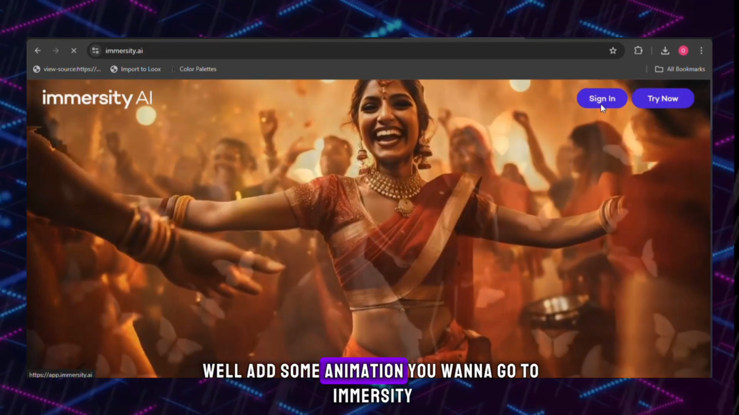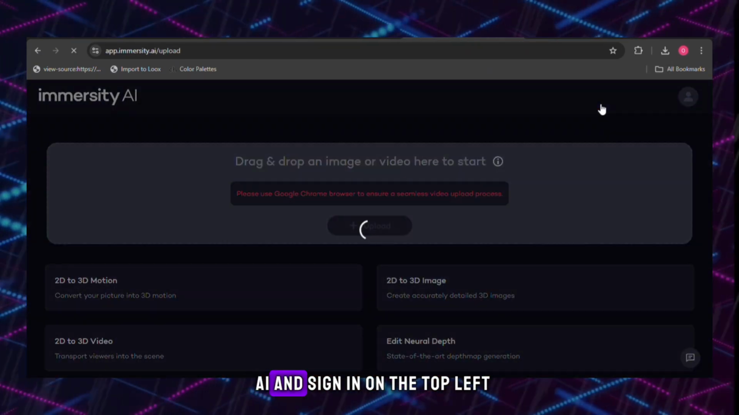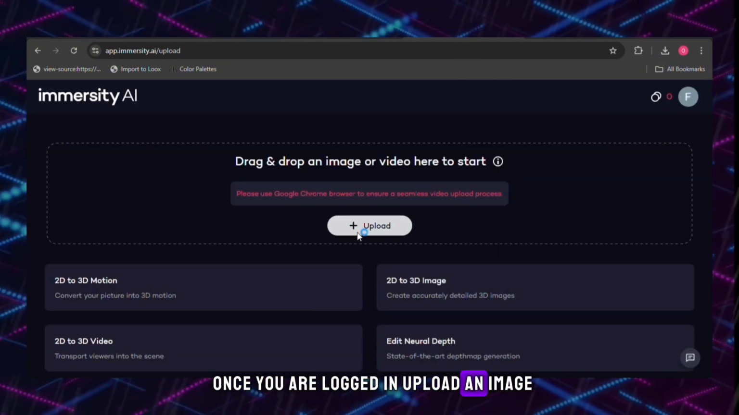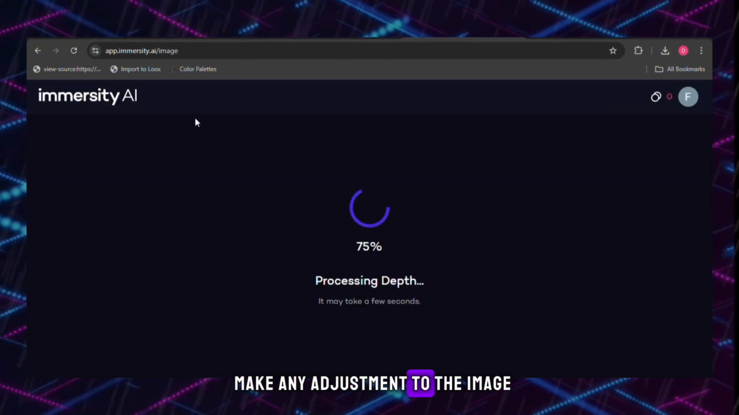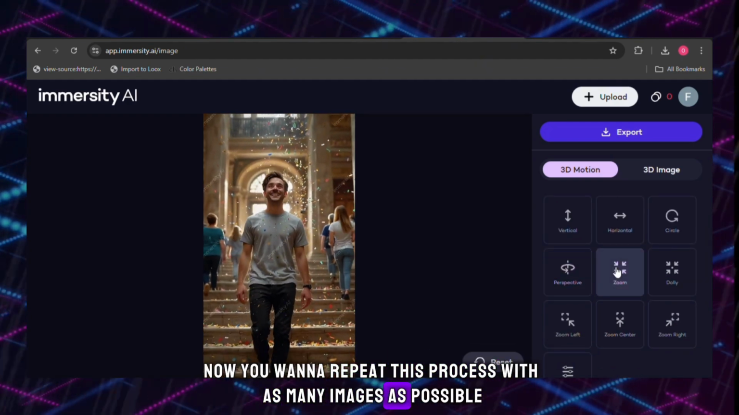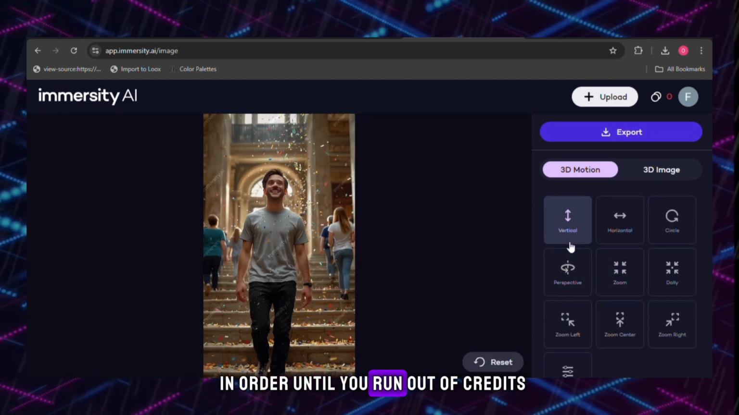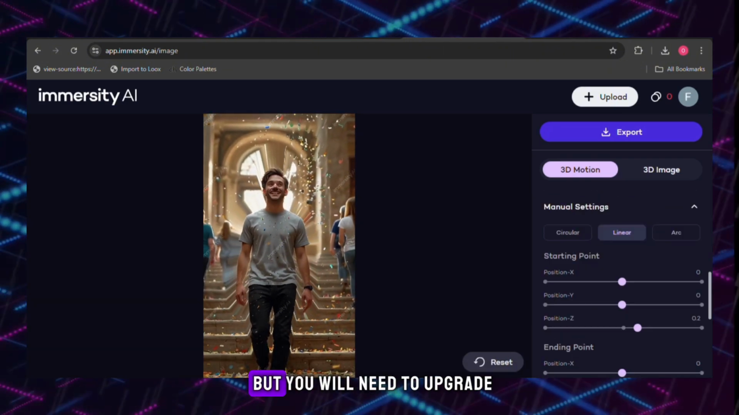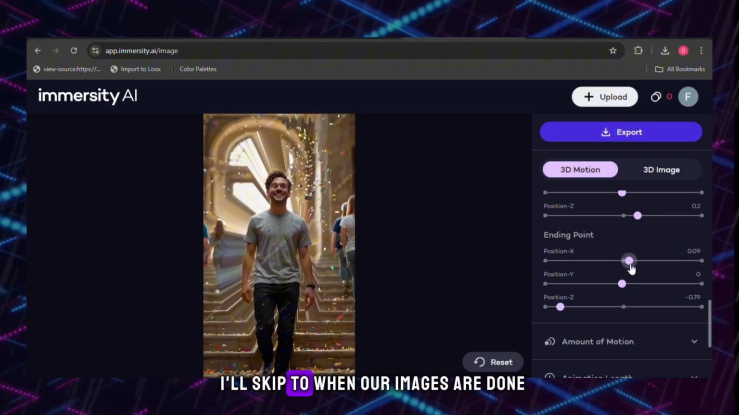We'll add some animation. You want to go to Immersity AI and sign in on the top left. Once you are logged in, upload an image, make any adjustment to the image. Now you want to repeat this process with as many images as possible in order until you run out of credits. You can obviously do all the images if you want, but you will need to upgrade. I'll skip to when our images are done.